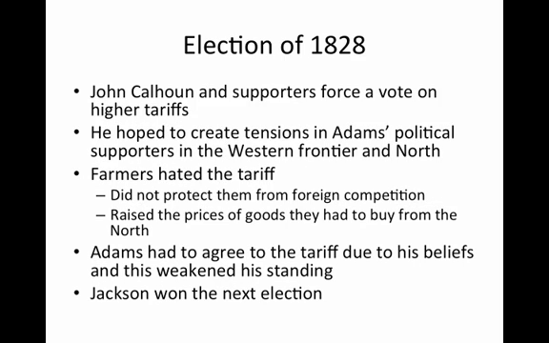The election of 1828. In 1828, John Calhoun and his supporters wanted Jackson to win the presidency, so they forced a vote on higher tariffs. John Calhoun basically created higher tariffs and then passed them along. He hoped that this would create tensions in Adams' political supporters. If Adams decided to veto the tariff, he would lose support amongst Northern manufacturers. If he decided to uphold the tariff, he would lose support amongst the Western frontier. Remember, farmers hated tariffs. It did not protect them from foreign competition, and it raised the prices of goods they had to buy from the North. Adams had to agree to the tariff due to his beliefs, and this weakened his standing. Jackson won the next election.